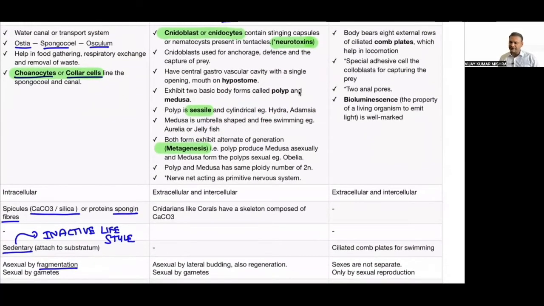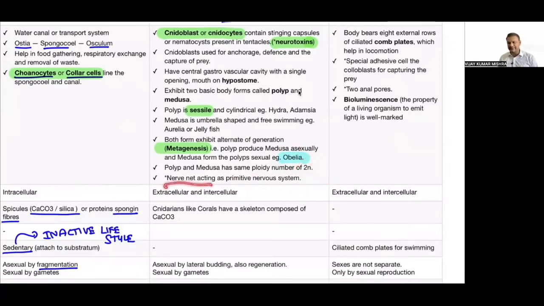Both form exhibit alternation of generation, that is metagenesis. Polyp produces medusa asexually, medusa produces polyp sexually. Obelia, how can you forget this example? That's a very, very important example. Ploidy number is 2n, that is, it remains the same.